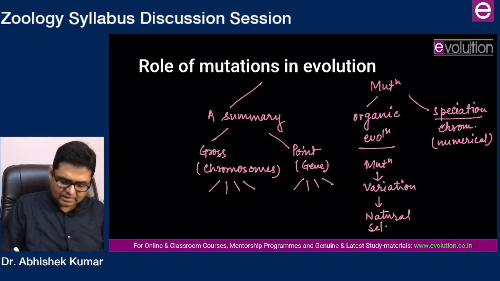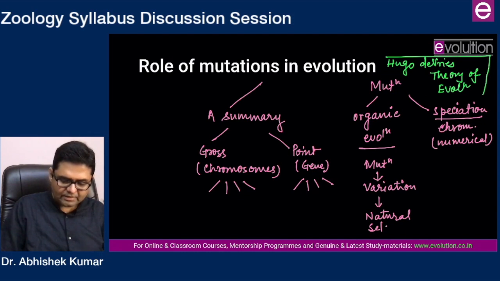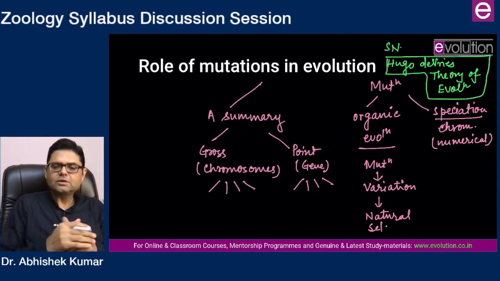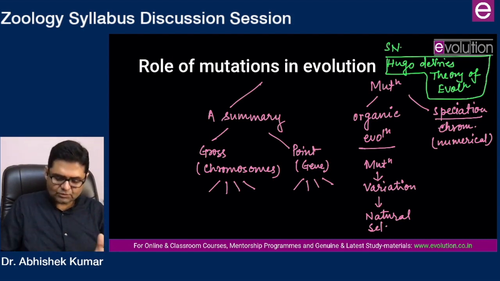But apart from that, I would suggest that you should be doing Hugo de Vries mutation theory of evolution. So this will be an unexpected short note that may be asked to you. Do prepare Hugo de Vries theory of evolution. That's one question. Mutation in organic evolution is the second question.